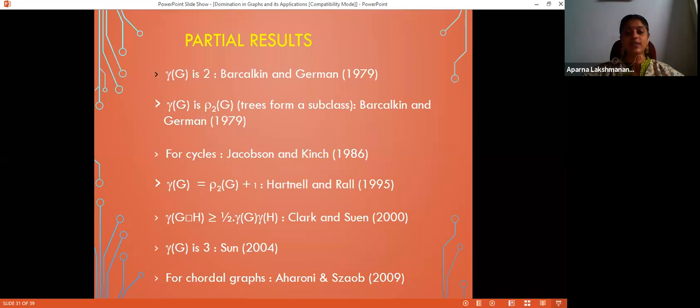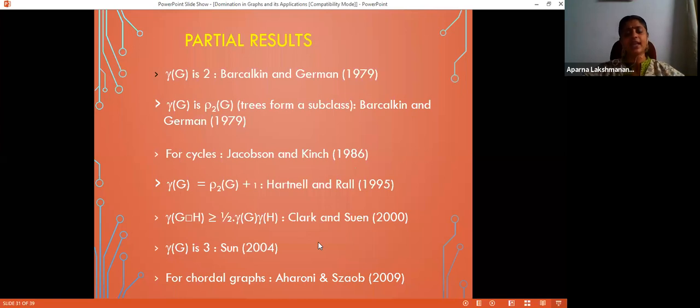Once trees are settled, people move on to unicyclic graphs, right? For unicyclic graphs, the conjecture is still open, but for cycles, the conjecture was settled in 1986 by Jacobson and Kinch. In 1995, Hartnell and Rall proved that the conjecture is true for graphs for which gamma of G is equal to rho 2 of G plus 1. So graphs for which it is equal to rho 2 of G were settled in 79, and the graphs for which it is rho 2 of G plus 1 were settled in 1995.